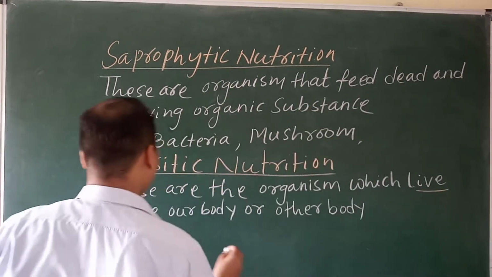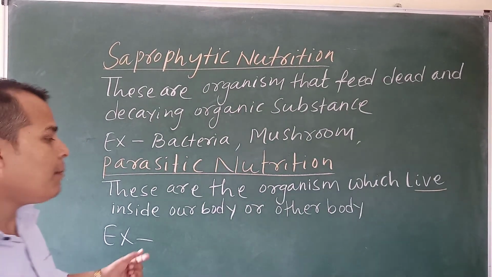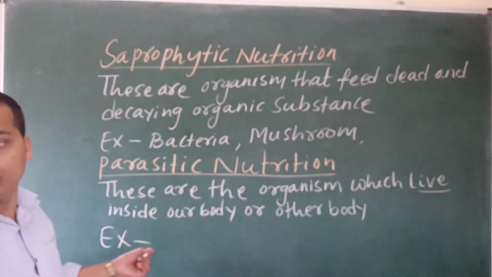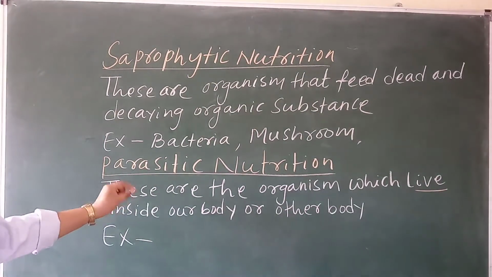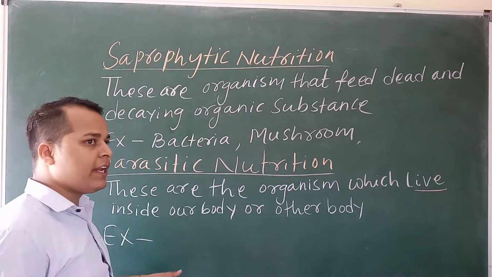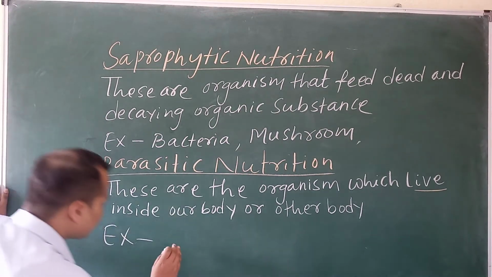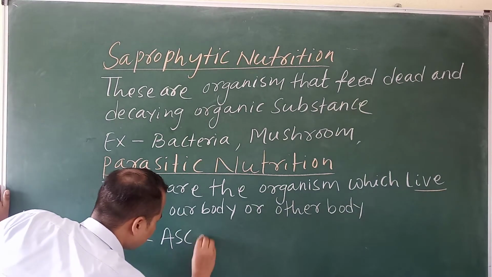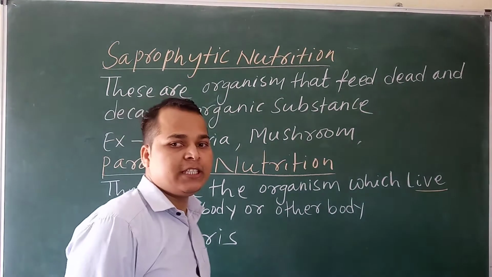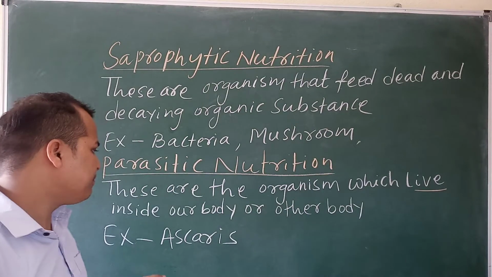For example, parasites are some bacteria and some plants also. Some plants and bacteria stay inside our body or another organism's body and take their food from the host. For example, Ascaris. Ascaris stays inside our intestine and takes its food.